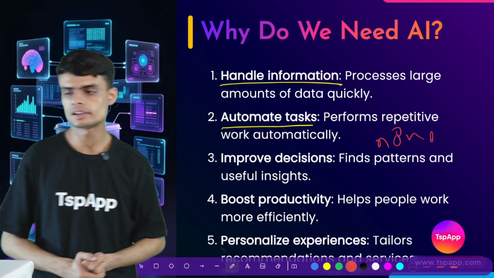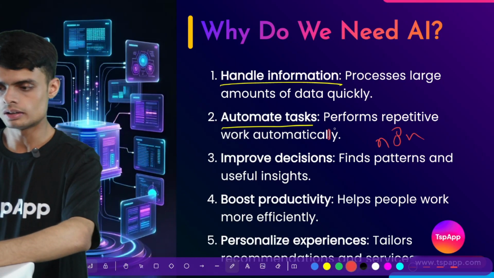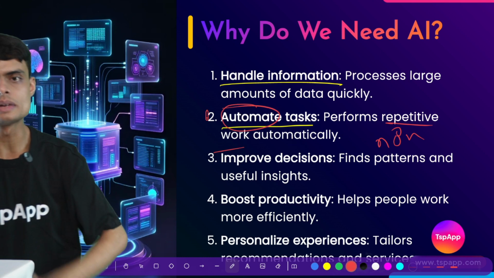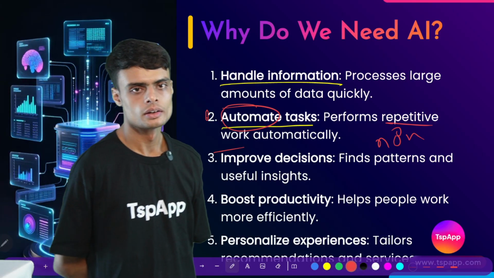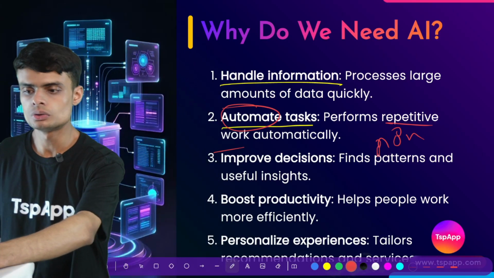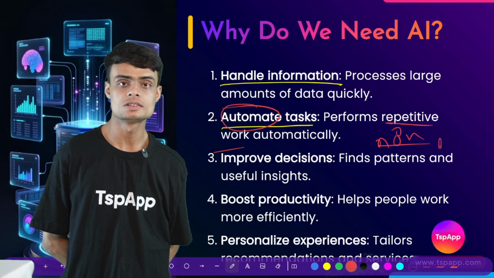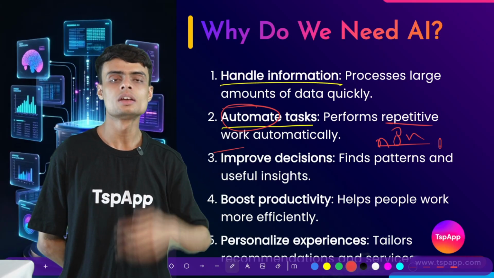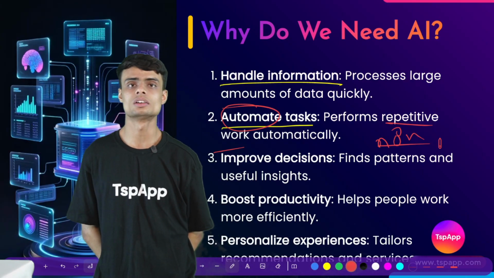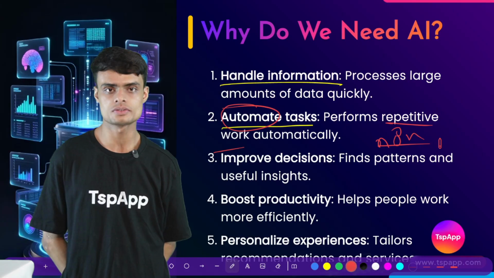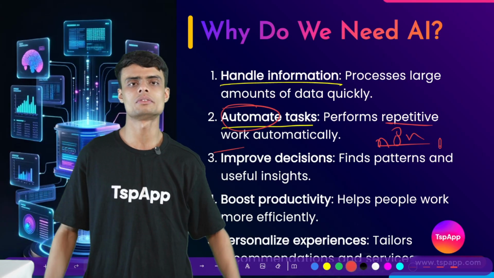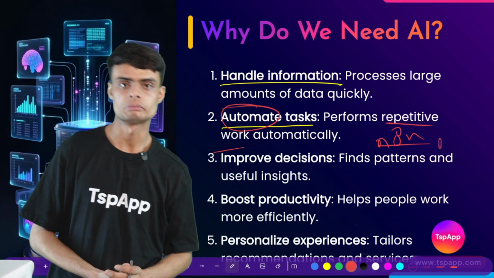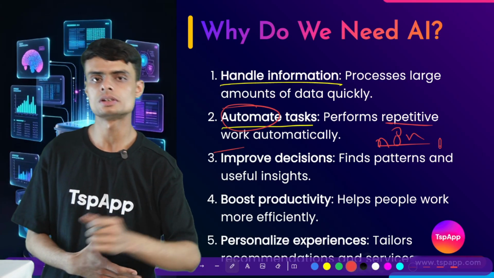In such a case, a repetitive work can be created in form of an automation. We call it automation. We can use this software to automatically do the task. In such a case, we are doing some repetitive task which was consuming the energy, the resources of human. We had to give some salary to that person, but now we have automated everything. Automated everything means we are not working again and again. The AI is able to do that thing.